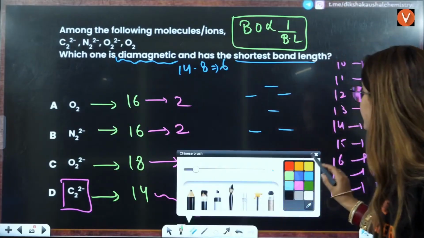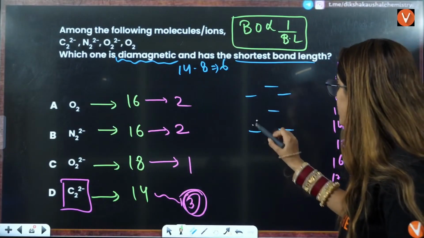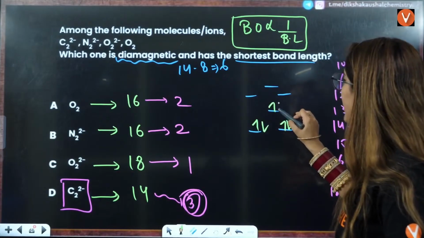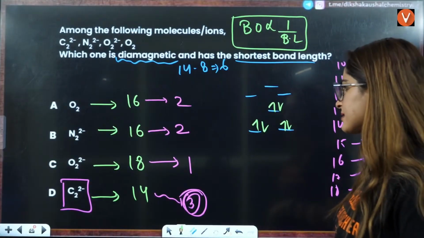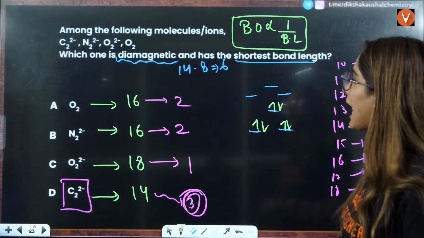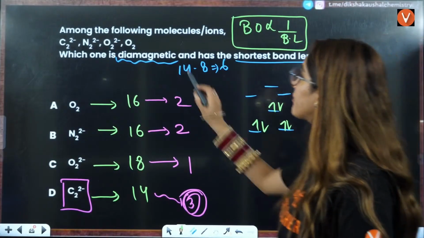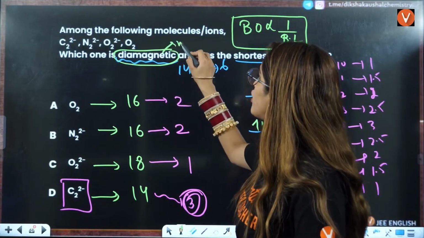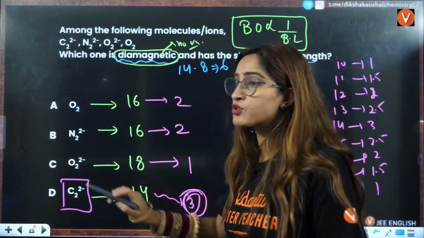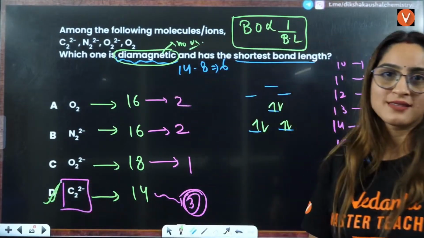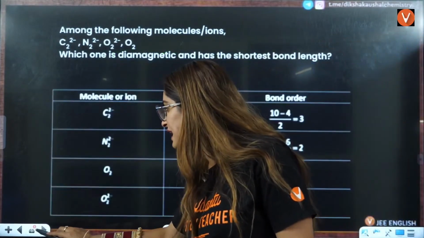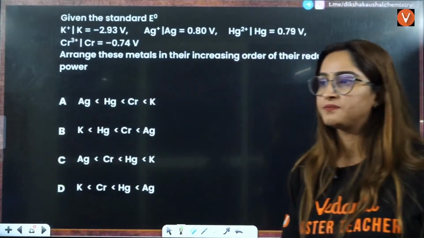So that means here you are going to have 6 electrons, 1, 2, 3, 4, 5, 6. Okay. That means this is not the correct answer, is it? Let me see that again. Diamagnetic means no unpaired electron. And this is the one that does not have any unpaired electron. That means this is going to be the correct answer here. Right? So the answer is D.